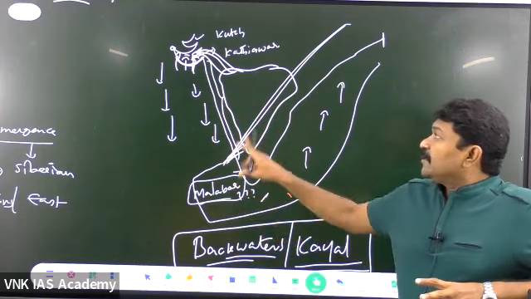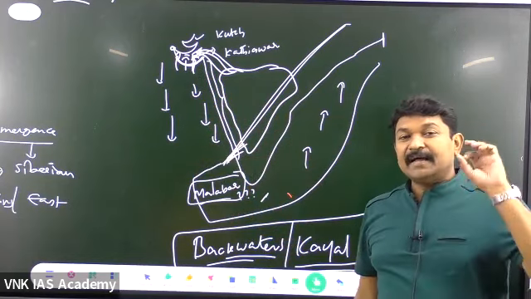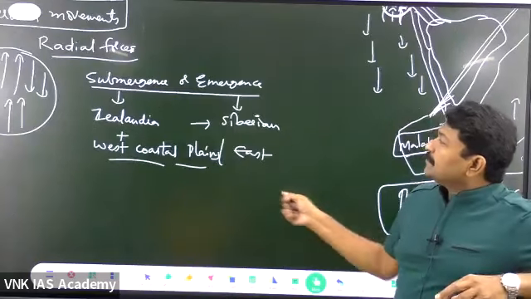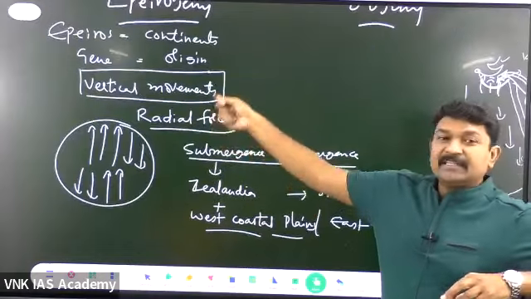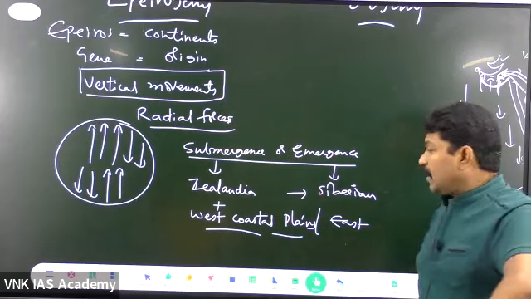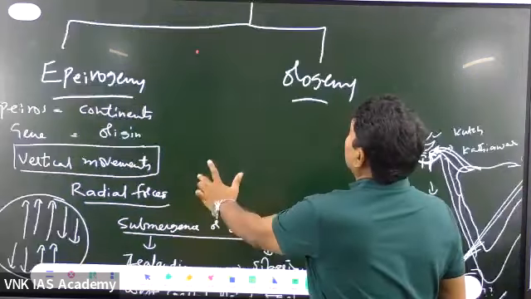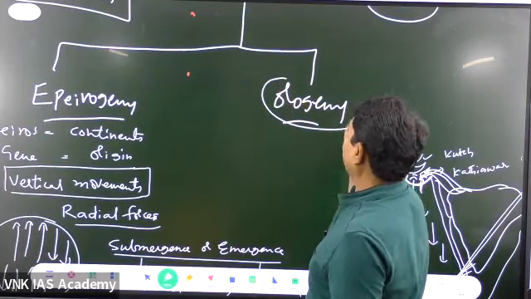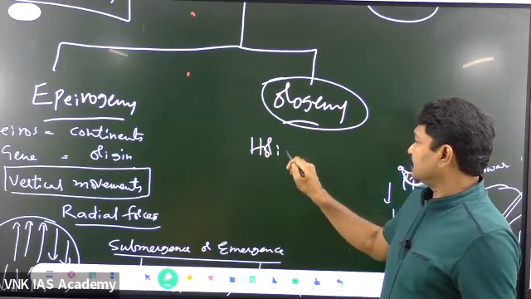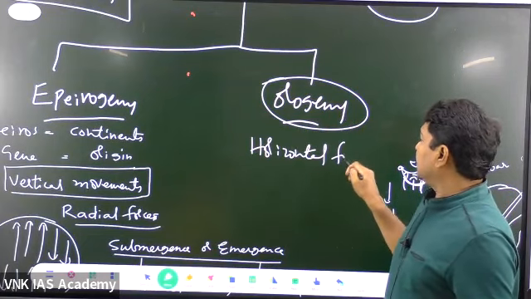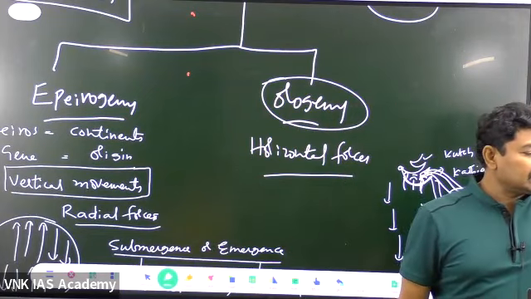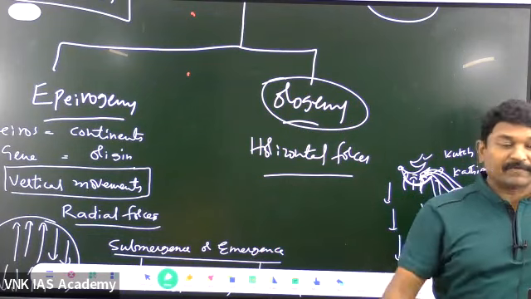Is it clear? This is about the submergence variety and the emergence variety, which is related to the radial forces, nothing but orogenic forces. Now, coming to the other very important forces. What are the important forces? These are the horizontal forces. The horizontal forces acting along the surface.